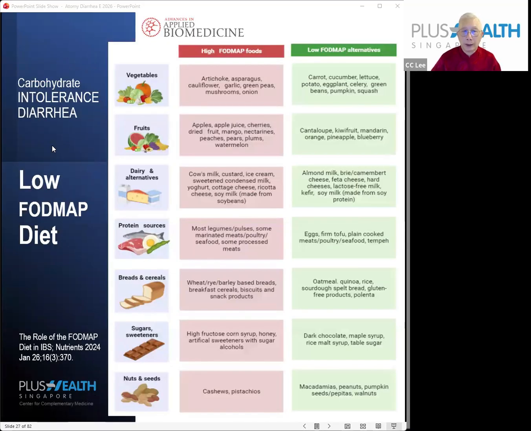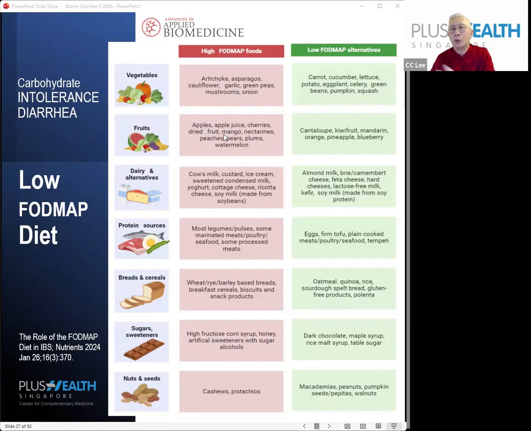Now, it's important for me to show you this because subsequently, a lot of dietary solutions might refer to the low FODMAP diet. Low FODMAP diet means what? Basically, there are vegetables that are considered low FODMAP, which means less fermentation and less gas. So what are the ones? Potato, eggplant, celery, green beans, pumpkin, carrot. These are low FODMAP. What are the ones that you should avoid? Garlic, green peas, mushroom, onion, cauliflower, asparagus. So you can differentiate.